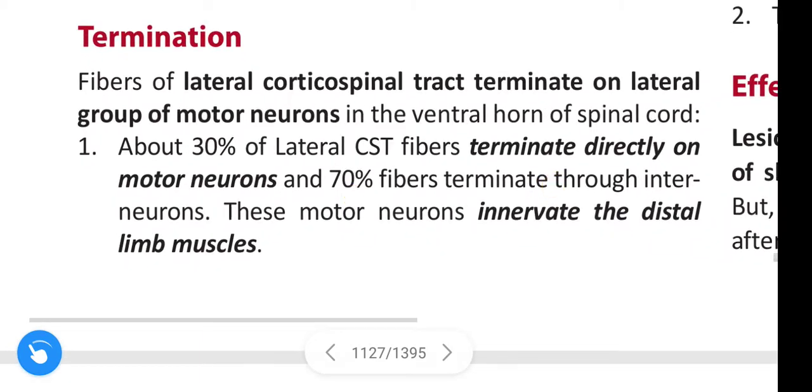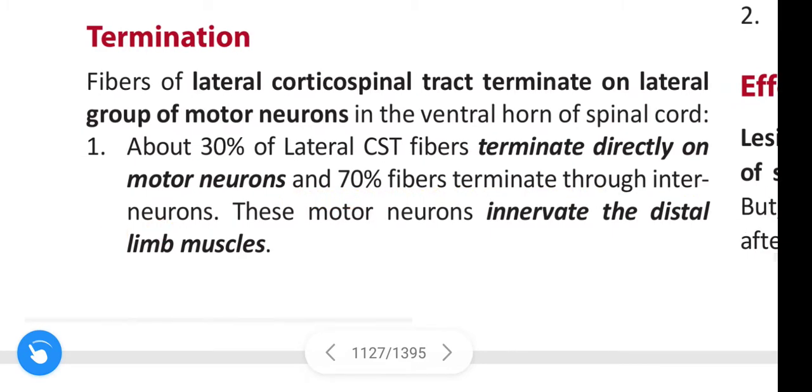About 30% of lateral corticospinal tract fibers terminate directly on motor neurons, and 70% of fibers terminate through the interneurons. These motor neurons innervate the distal limb muscles.